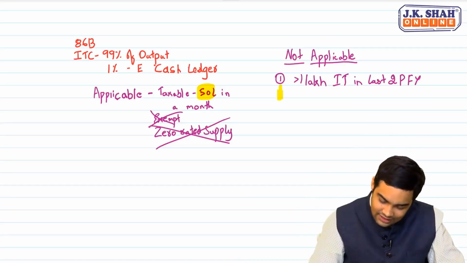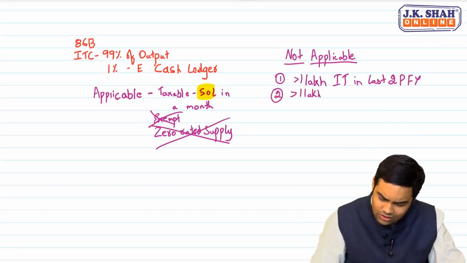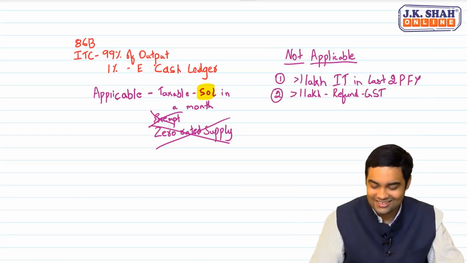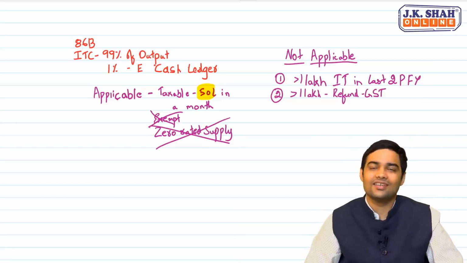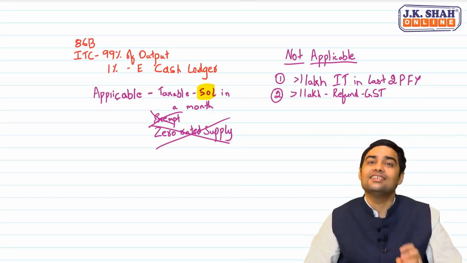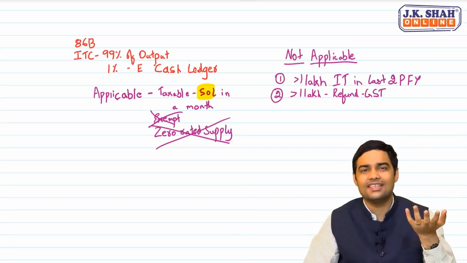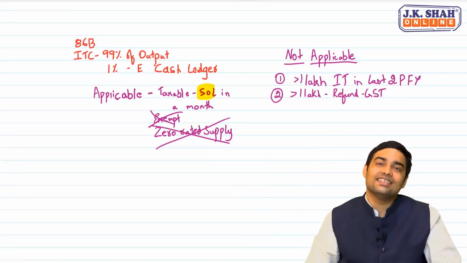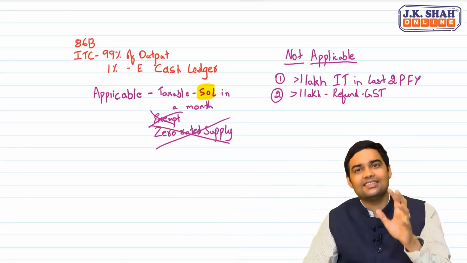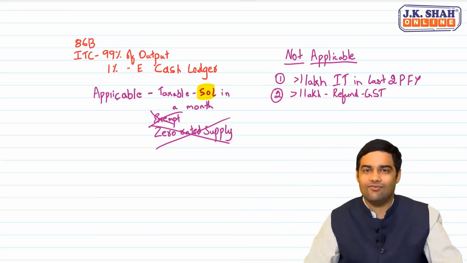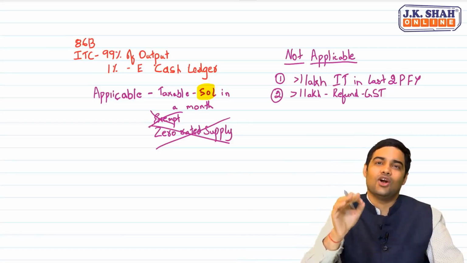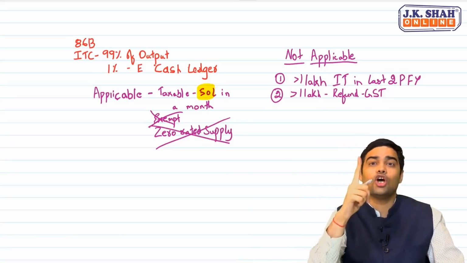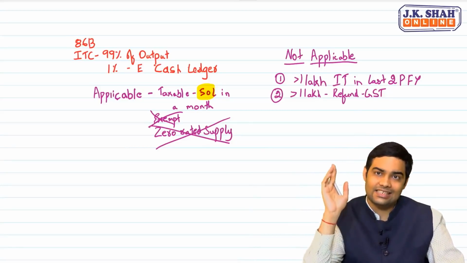Okay. Second is the person who has claimed a refund of more than 1 lakh. See, you don't learn GST refund in your inter-CA, but we are talking about refund under GST, not income tax. If you have claimed refund of more than 1 lakh, in that case also it does not apply. Sir, in what cases do we get refund? That you will learn in CA final. Like if you are an exporter, then tax paid on purchases, you get a refund. There is a concept called inverted tax structure. In such cases where you have claimed more than 1 lakh of refund, still this condition will not be applicable. Rule 86B is not applicable. You are not required to pay 1% through eCash ledger.